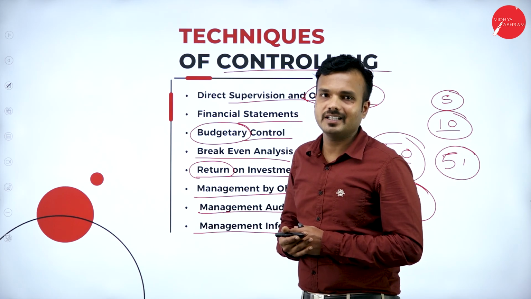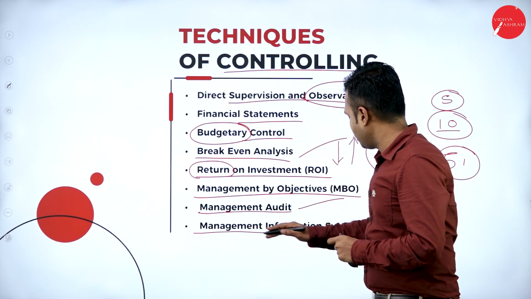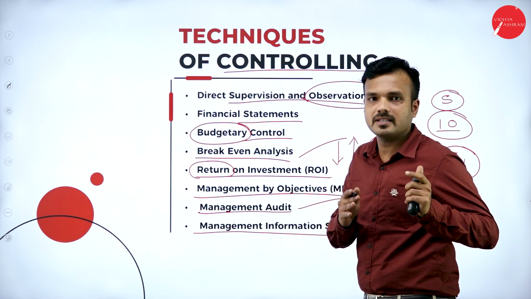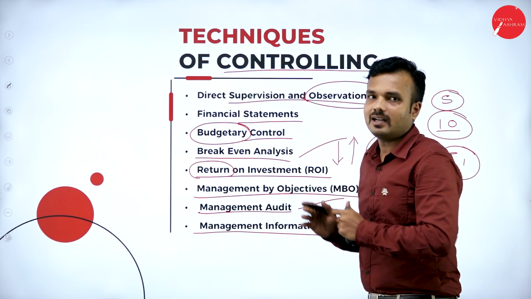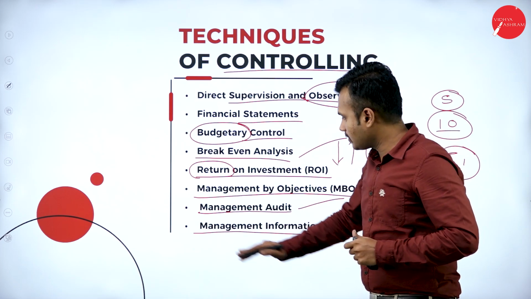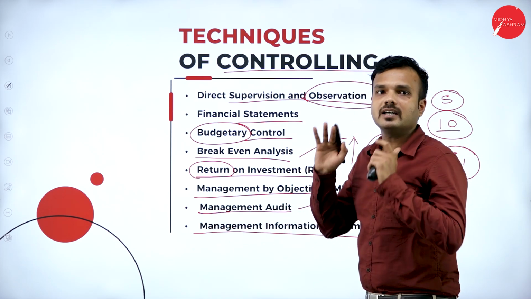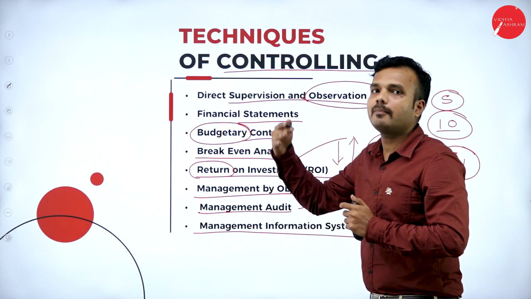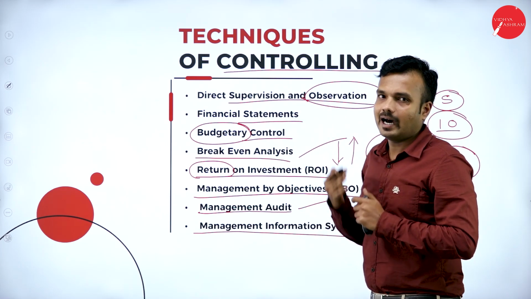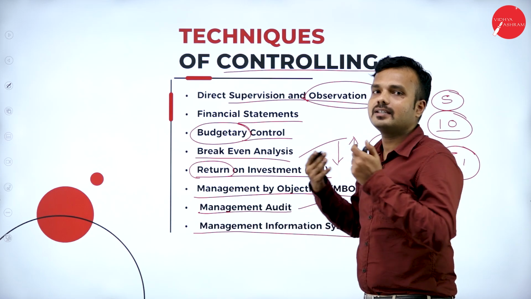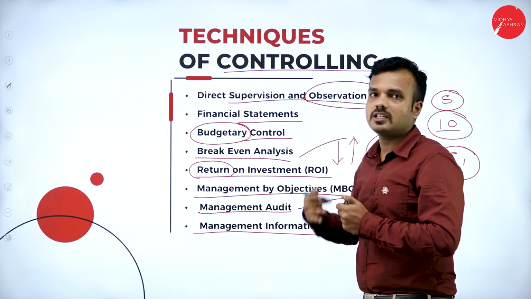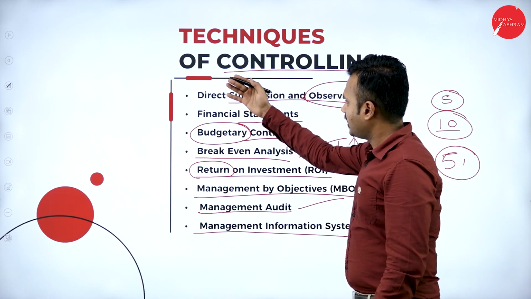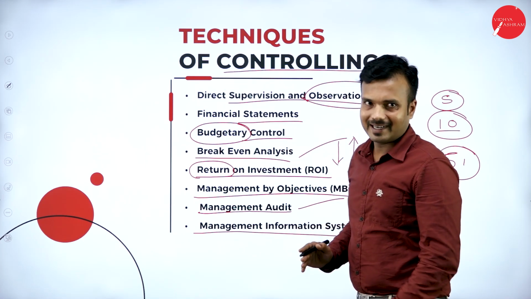This management information system provides information regarding the internal and external business environment, right? So it gives a clear picture regarding the performance of the organization and its development areas: how an organization can increase its efficiency and give better performance. Hence, we can say that these are the techniques of controlling.